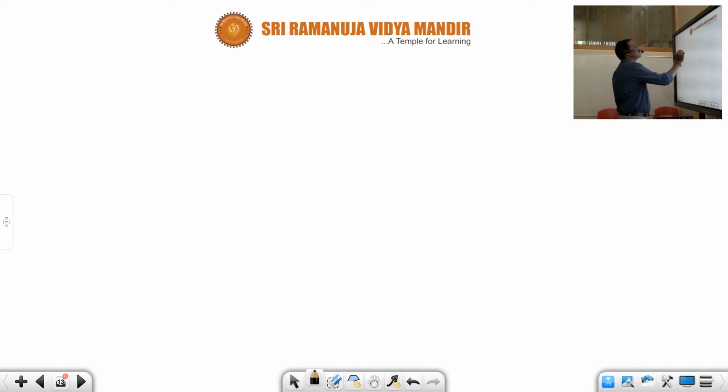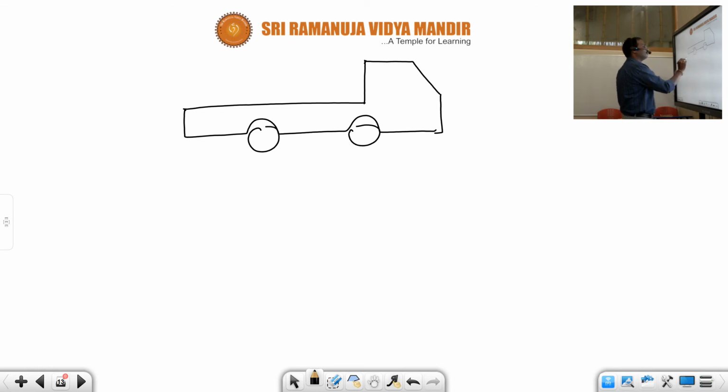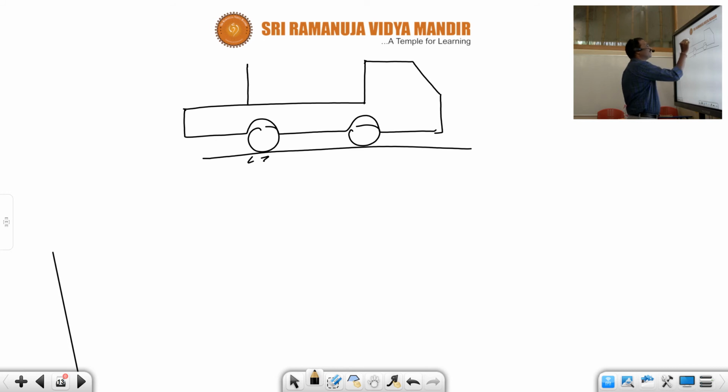Here a truck is given. You already know what is called pseudo force, and how pseudo force comes into the picture. This is a truck. I am not discussing the frictional force between the road and tires. Let us say a block is kept here.